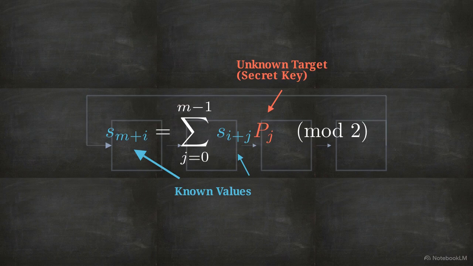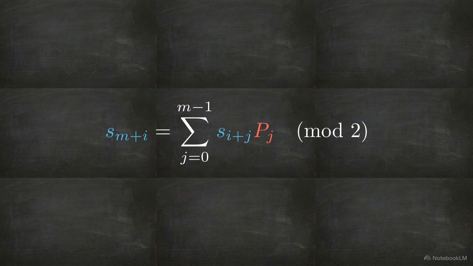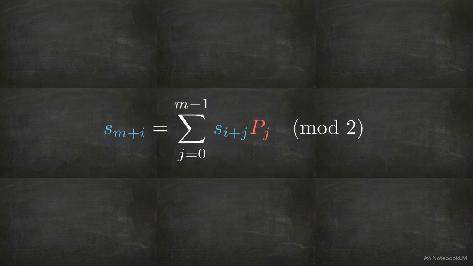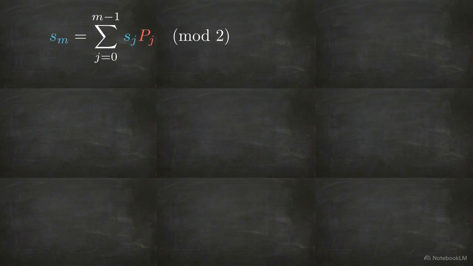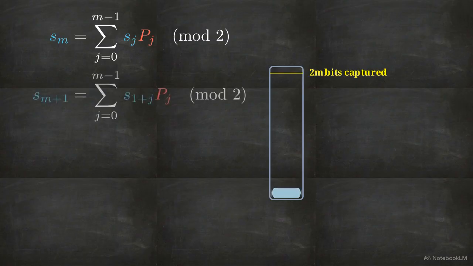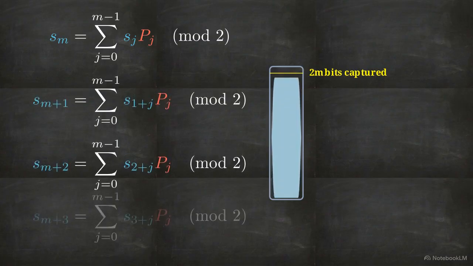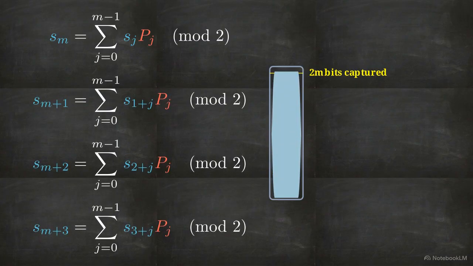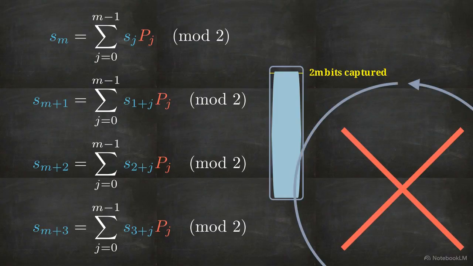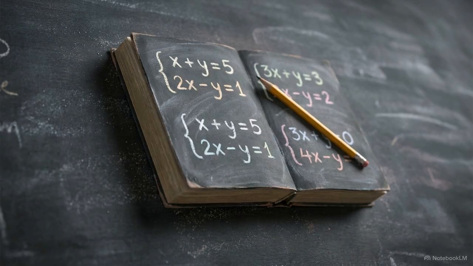A fundamental rule of linear algebra dictates that solving for m unknowns requires exactly m linear equations. Since every new bit of captured keystream allows us to write another valid iteration of this formula, we simply write out m consecutive equations. To populate this matrix, the attacker only needs to capture exactly 2m bits of the keystream. By doing so, they completely bypass the massive 2 to the power of m sequence length. The cryptographic challenge evaporates, leaving behind a basic algebra problem.